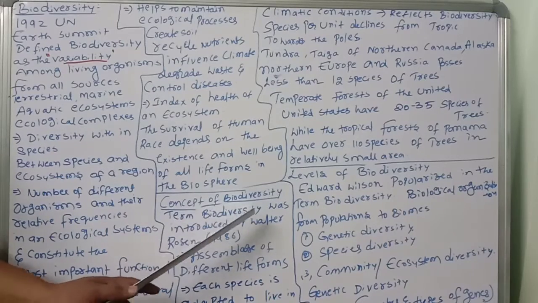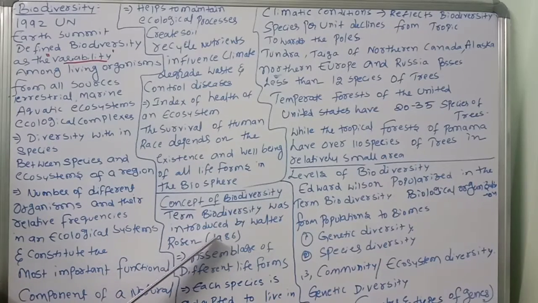The term biodiversity was introduced by Walter Rosen in 1986. He described it as the assemblage of different life forms, the diversity at all levels of biological organization, from populations to biomes. This is a very important point: the term biodiversity was introduced by Walter Rosen.